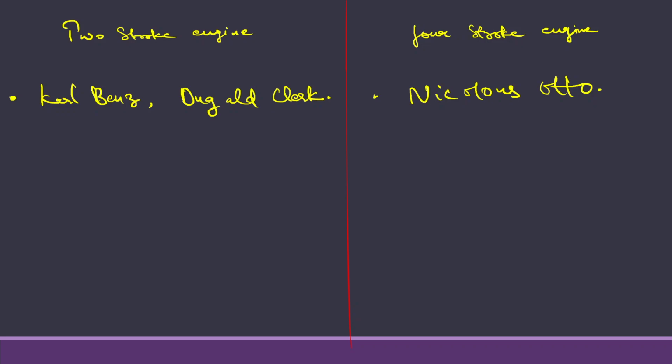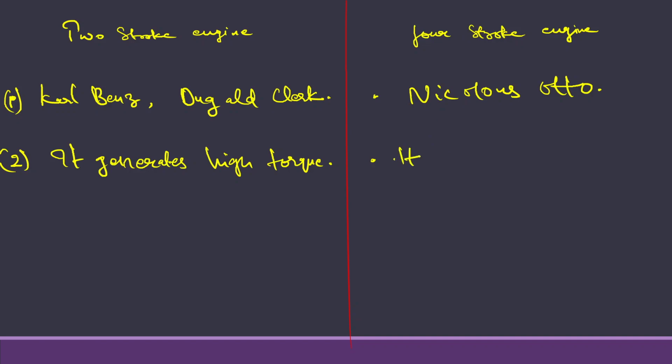After that I will take this point. The second point is that the two-stroke engine generates very high torque, and the four-stroke engine generates very less torque.